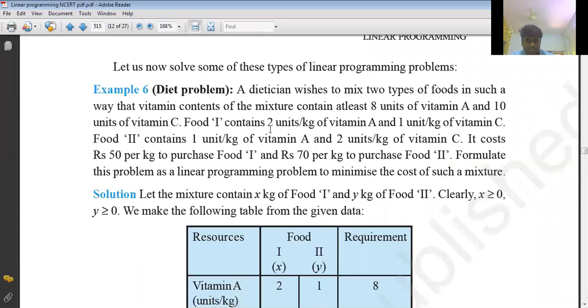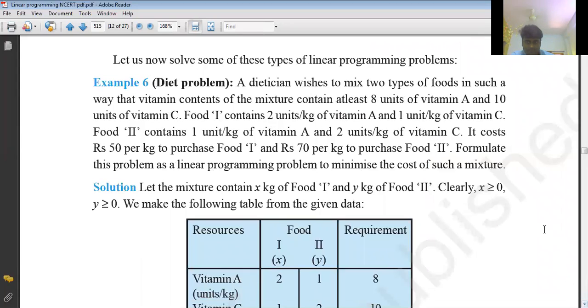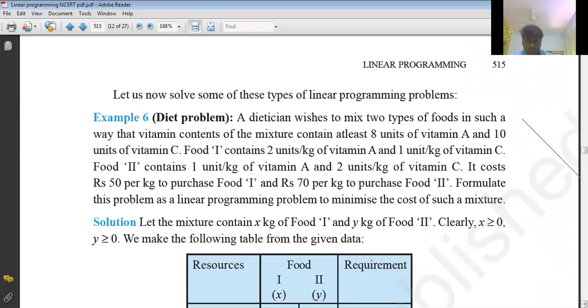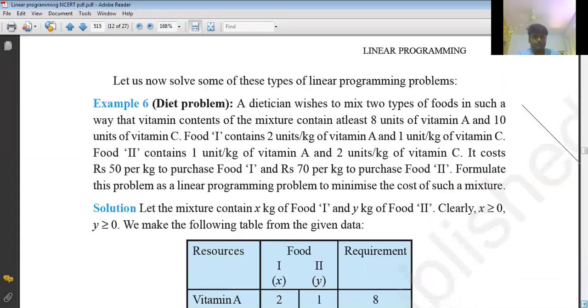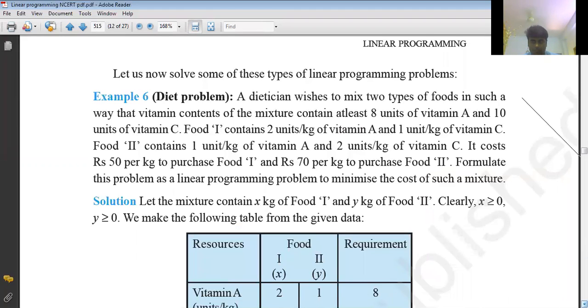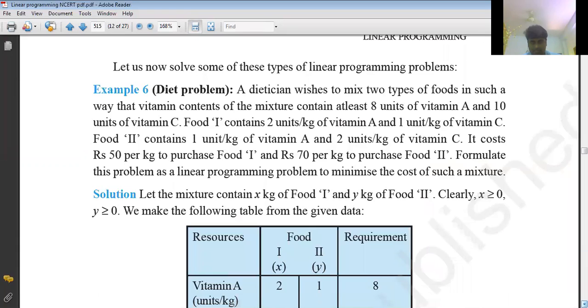Food 1 contains 2 units per kg of vitamin A and 1 unit per kg of vitamin C. Just have a look at that. It costs 50 rupees per kg to purchase food 1, and 70 rupees per kg to purchase food 2. Formulate this problem as a linear programming problem to minimize the cost. We are going to minimize the cost of that mixture.